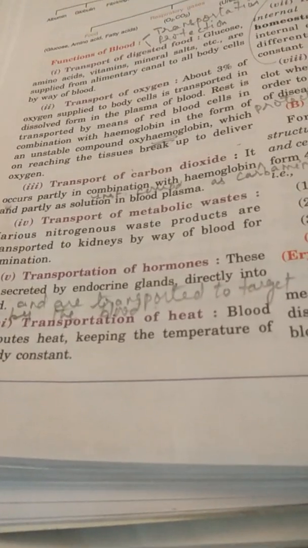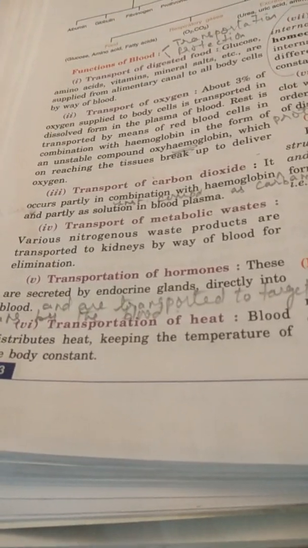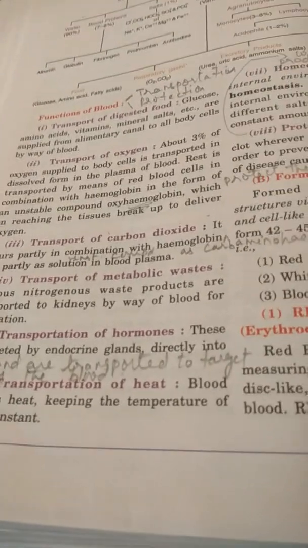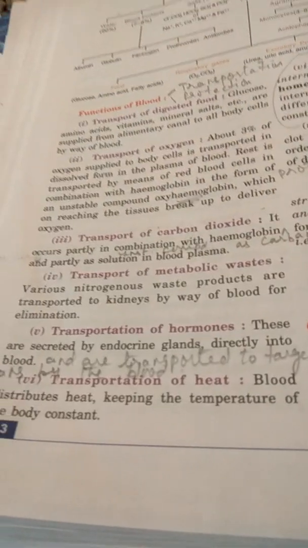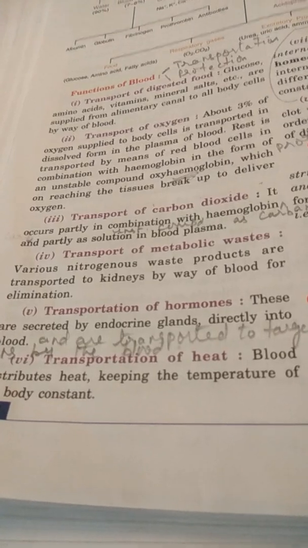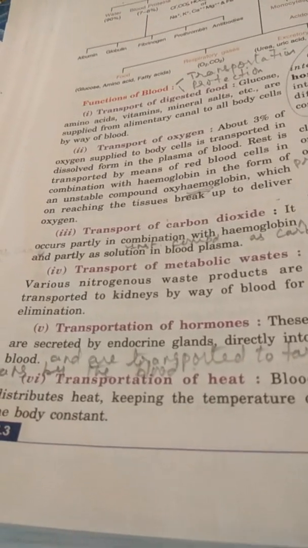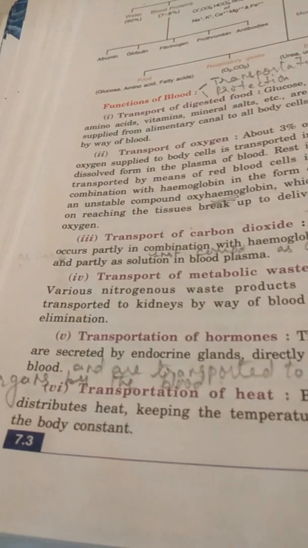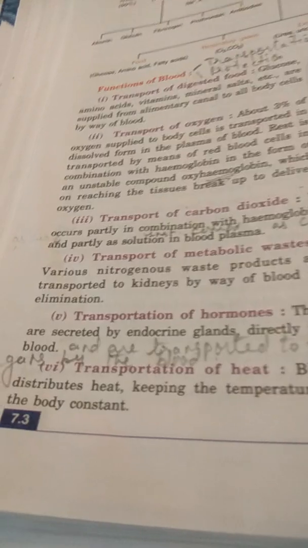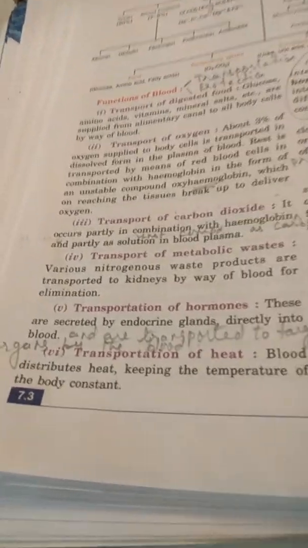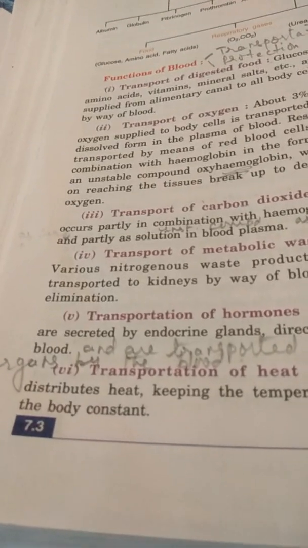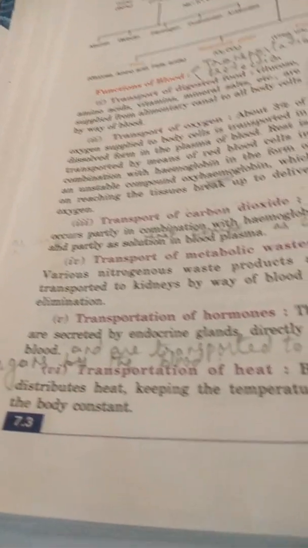The carbon dioxide will combine with hemoglobin of red blood cells and will form again an unstable compound, carbaminohemoglobin. So on reaching back to the lungs, the carbaminohemoglobin will break up into carbon dioxide and hemoglobin. Carbon dioxide will be released out from the blood capillaries. This is how from the body cells the carbon dioxide is transported back to the lungs